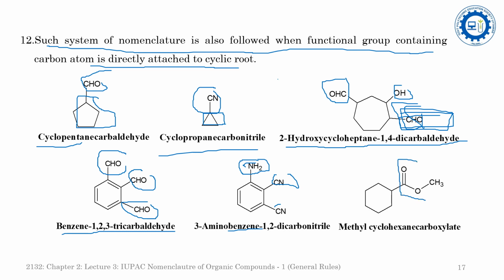And it is an ester, and since this is an ester, it is a carboxylate. Methyl is the alcoholic counterpart, so the methyl will be treated as a substitution, and this part will be considered as the counterpart of the functional group, so it will be considered as a primary prefix. So cyclohexane carboxylate, so it is methyl cyclohexane carboxylate that will be the name of this compound.